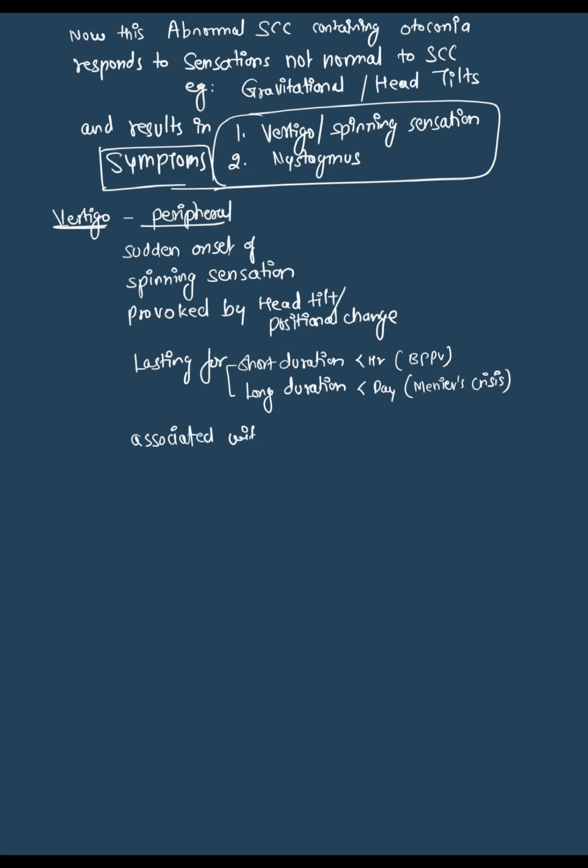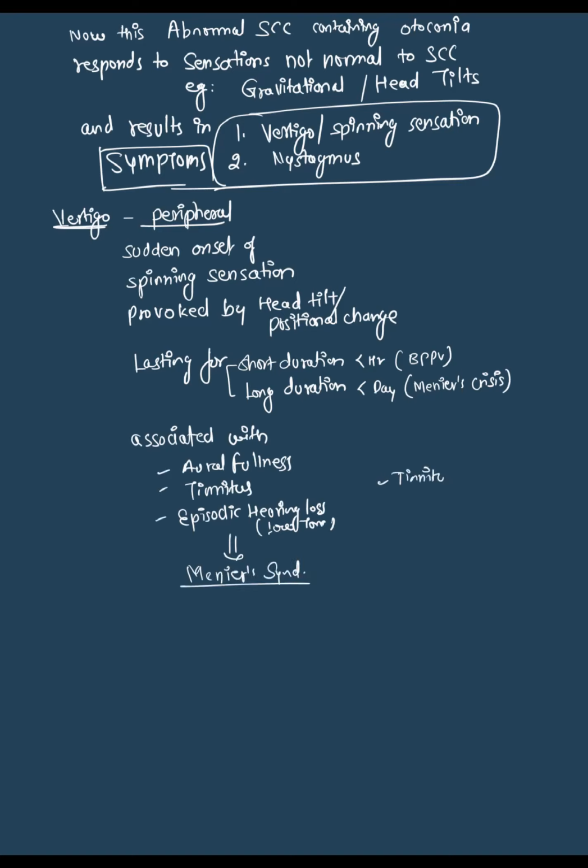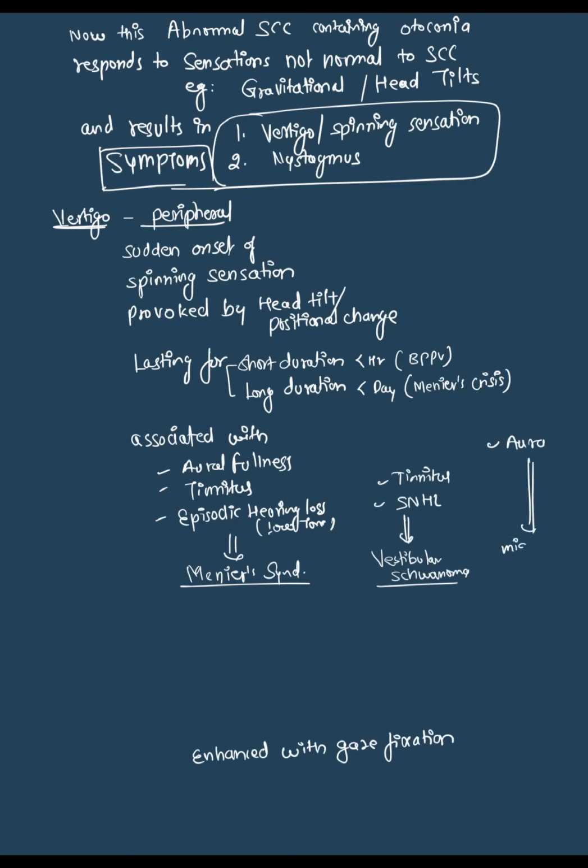Peripheral vertigo can be associated with other symptoms like aural fullness, tinnitus, and episodic low-tone hearing loss. This accumulation of symptoms with vertigo will be diagnosed as Meniere syndrome. If vertigo is presented with tinnitus and SNHL, it can be called a vestibular schwannoma diagnosis. And if the vertigo is presented with aura, it can be called migrainous vertigo.